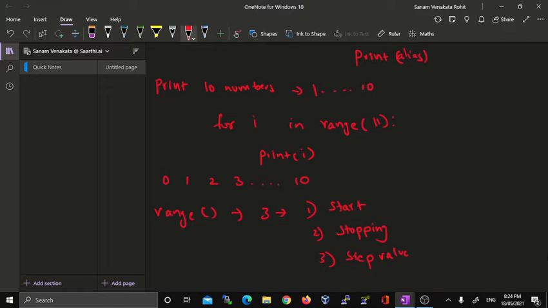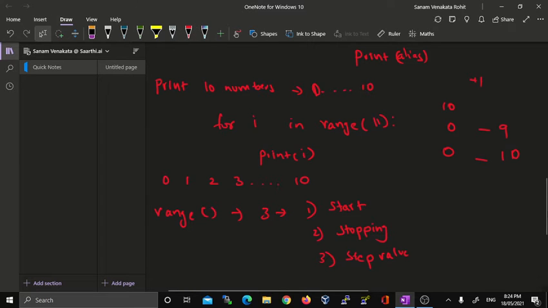So I have given only one value, that is the stopping value. I did not give the starting or the step value. So it is going to take the range of 11, as in it is going to print all the values which are in the range of 11. Why I have specified 11 is, if I give range of 10, it is going to print only till 9, but I want the numbers from 0 to 10. So I have to add 1 here, so if I give 11, it is going to take 0 to 10. So this is how it works.